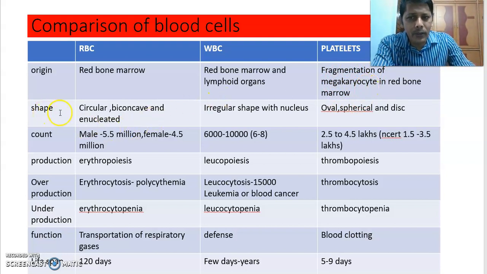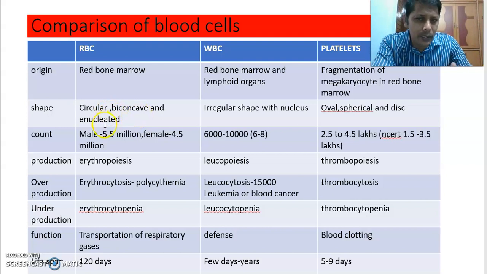Shape. What is the shape of RBC? Circular, biconcave, and they do not have a nucleus, they are enucleated. The platelets also do not have a nucleus; they are oval, spherical, or disc shaped. WBC are irregular in shape with a nucleus. RBC are without nucleus, and platelets are also without nucleus, especially in the mature state.